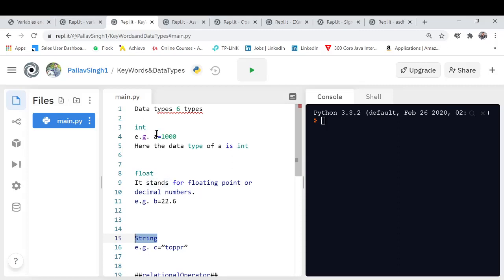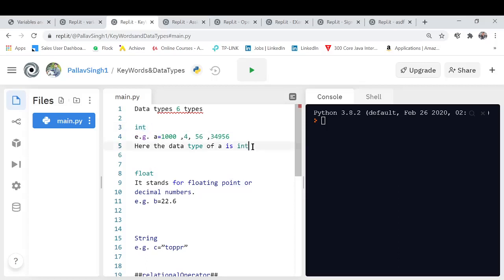So moving quickly, what is an integer? Let's say I write a variable a and put numerical data into it, let's say 1000, or it could be 4, or 56, or 2389, whatsoever. Whatever number I put into a particular variable, this comes under the integer data type.